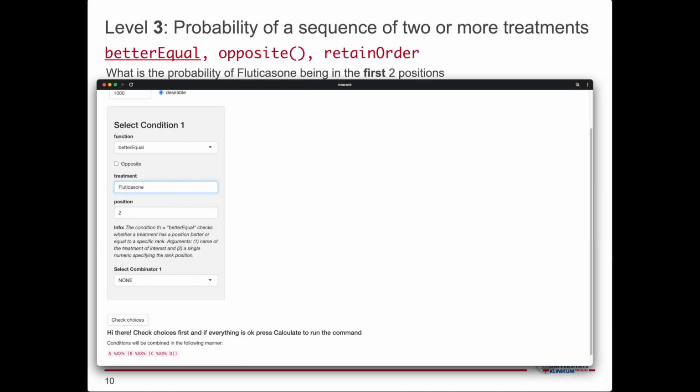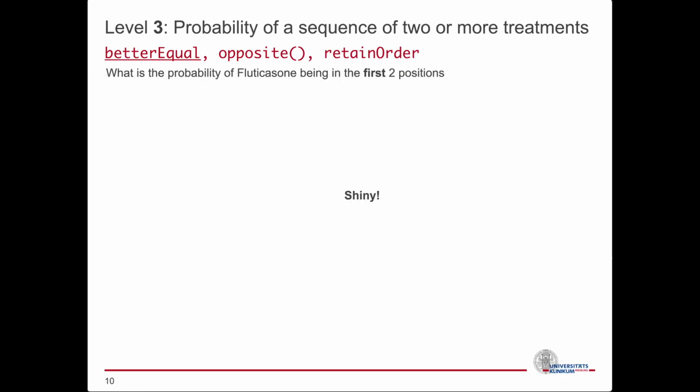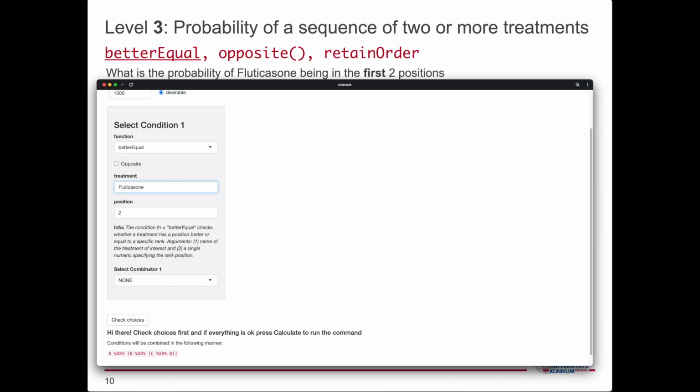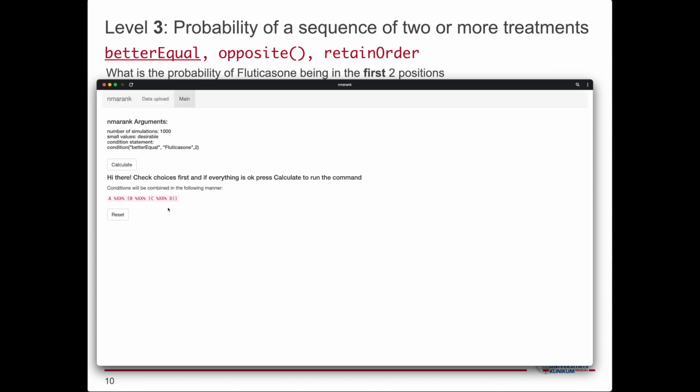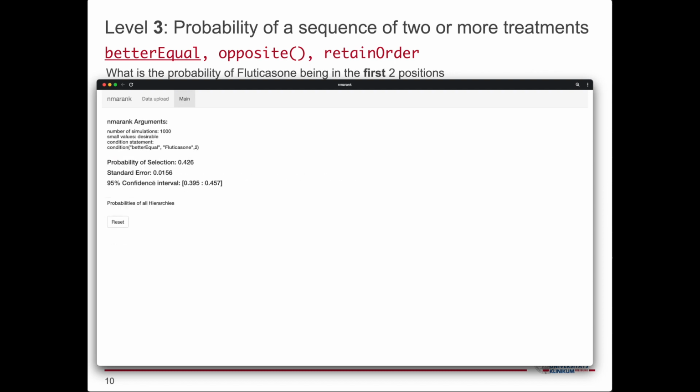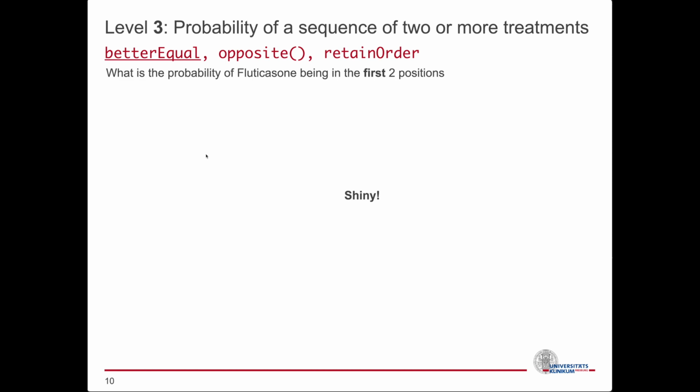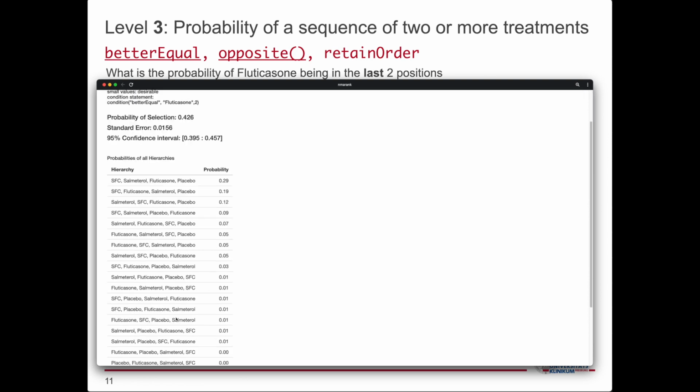Level 3. And now I'm interested in the ranking of 2 or more treatments. First, let's ask NMA rank Shiny what is the probability of fluticasone being in the first 2 positions. I reset, select better equal, type in fluticasone and select position 2. I get around 44%. How about now asking the probability of fluticasone being in the last 2 positions instead? Well, all I have to do is select the opposite checkbox and leave everything else as is.